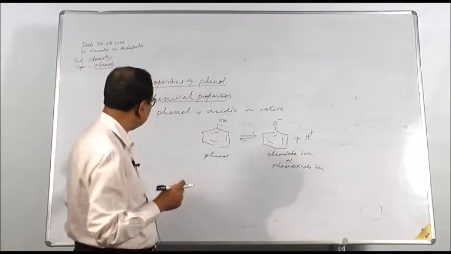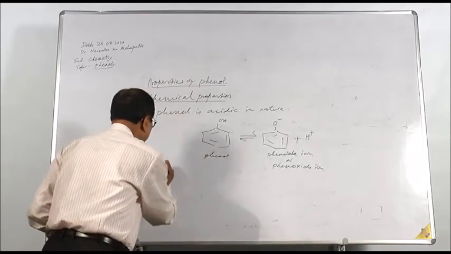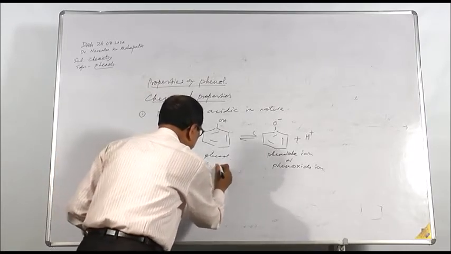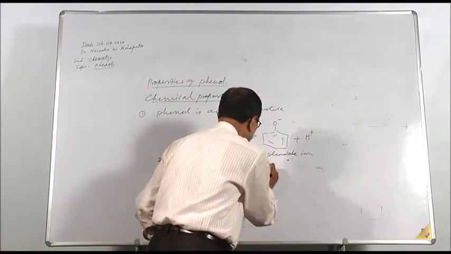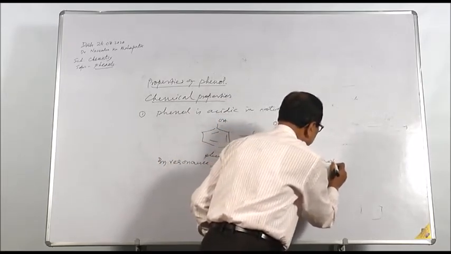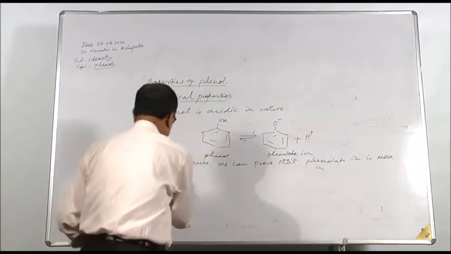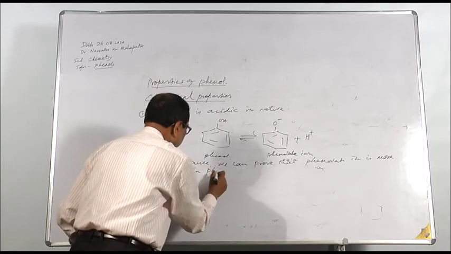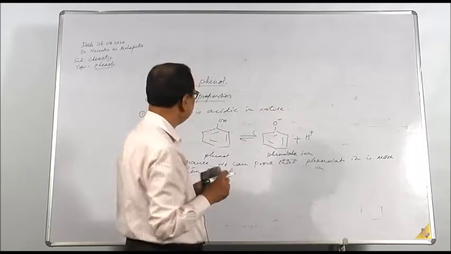Both phenol and phenolate ion give you resonance. By resonance, we can prove that phenolate ion is more stable than phenol, and so the equilibrium will shift towards the right by producing more and more H plus ion.